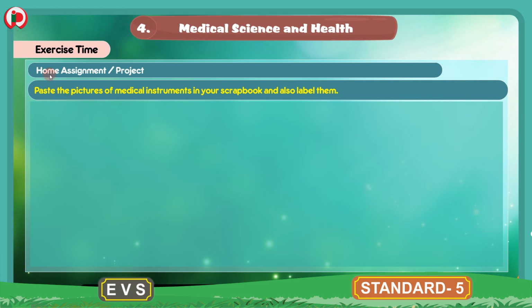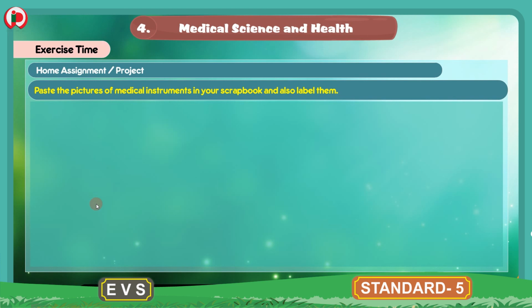The next section here is home assignment / project. Paste the pictures of medical instruments in your scrapbook and also label them. Children, under home assignment, here you have to paste the pictures of medical instruments. You collect the pictures of medical instruments and paste them in your scrapbook and also label them. Means you should write the name of the medical instrument and paste the picture.